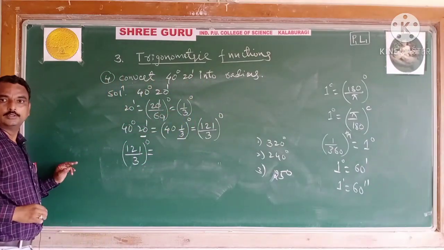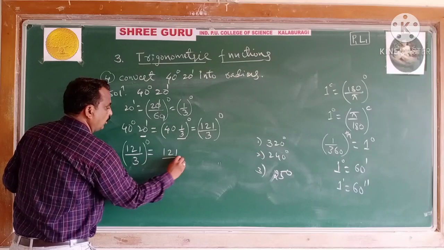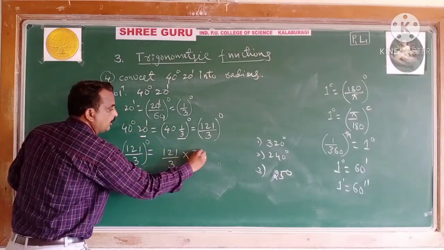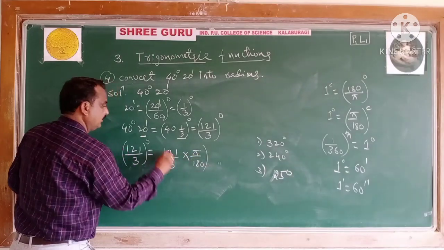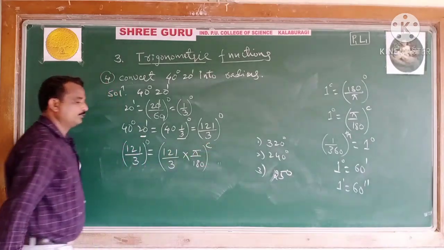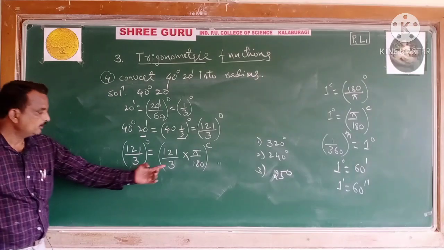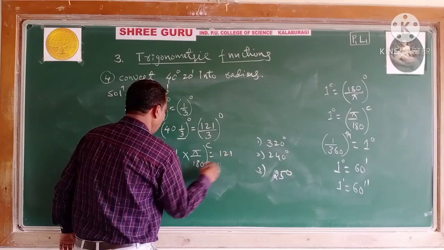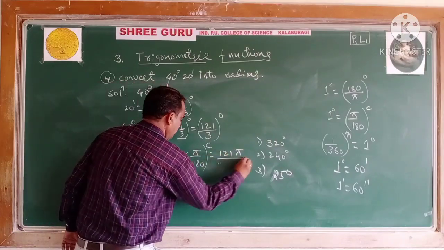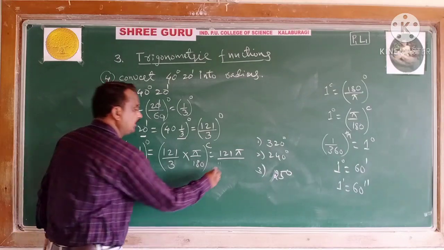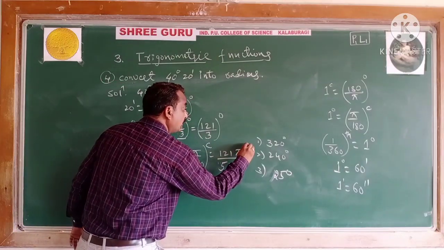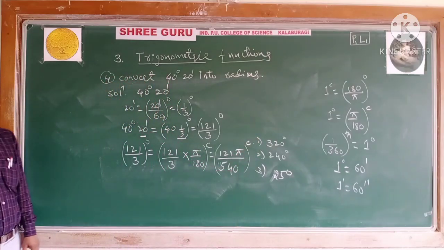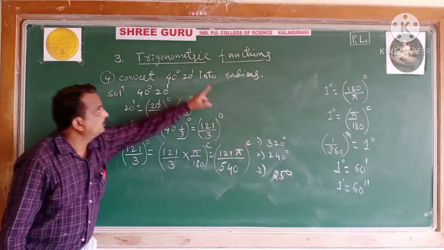Now we will convert 121 by 3 degree into radians. You know how to convert degree to radian? What do you have to multiply here? Pi by 180. If it is possible, you simplify it. Otherwise, remain as it is. This is not possible to simplify. How much does it become totally? 121 pi by 180 into 3, 540. 121 pi by 540 radians.